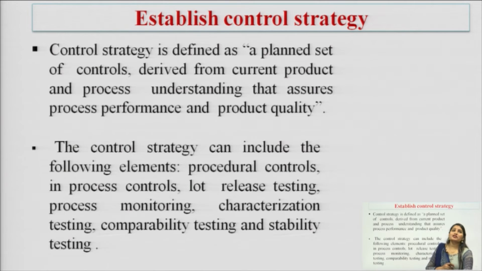Next is establishing the control strategy. So, what is a control strategy? It is defined as a planned set of controls, derived from current product and process understanding, that assures process performance and product quality. The control strategy can include procedural control, in-process control, lot release testing, process monitoring, characterization testing, comparability testing, and stability testing.